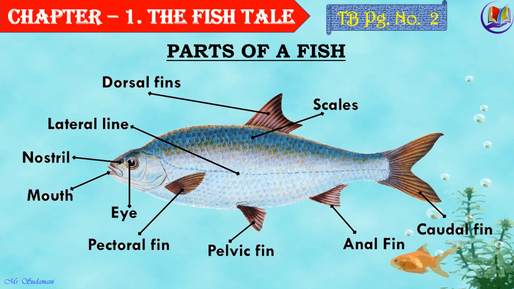Children, now let's try and understand the different body parts of a fish. Its scale helps it to reflect light in water. The nostril helps it to smell as well as breathe at times. The mouth helps it to gulp its food down. The eyes of a fish are more like a spear, and it helps it see just like in case of